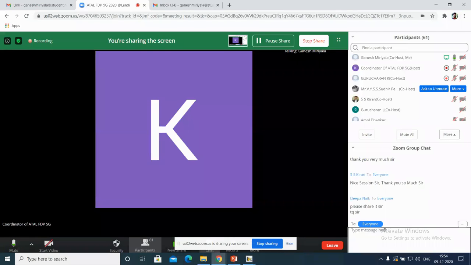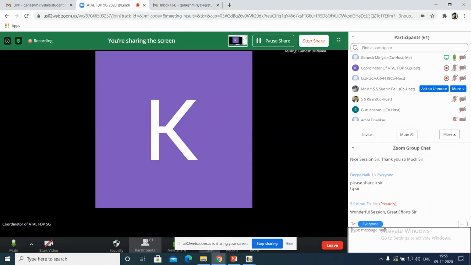We are trying to implement it in USRP also, but we are working on VLC communication systems. We will try to provide whatever you asked for from my side. Maximum inputs I'll give.